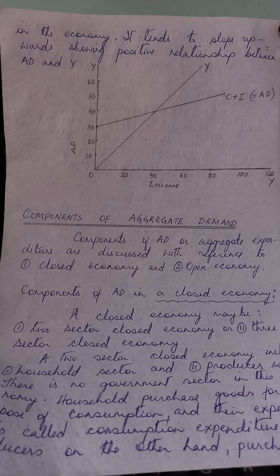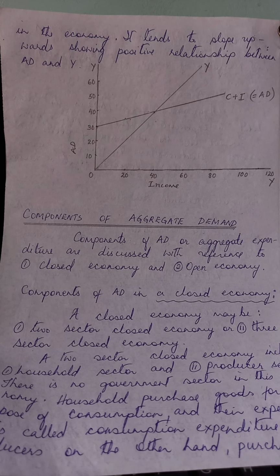And who is this producer sector? It comprises of producers. And what are these producers doing? They are producing the different types of goods and commodities that are being demanded by the consumers. The producers do purchase goods for the purpose of investment.